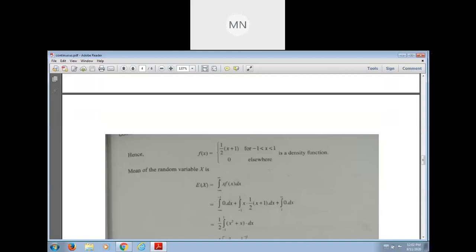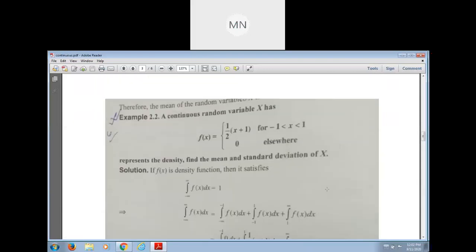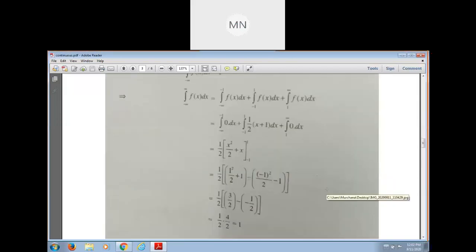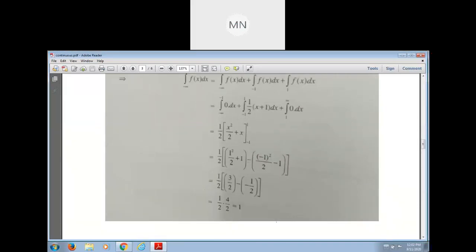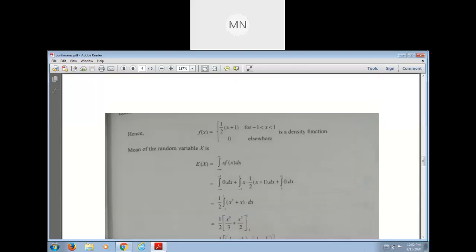It's a density function. First, you have to verify that it's a density function. If f of x is a density function, then the condition is what? Integration of f of x dx is always 1. And here we see that when we find the value of the integral from minus infinity to infinity of f of x dx, the value is 1. Therefore, we can say that the given function is a density function.